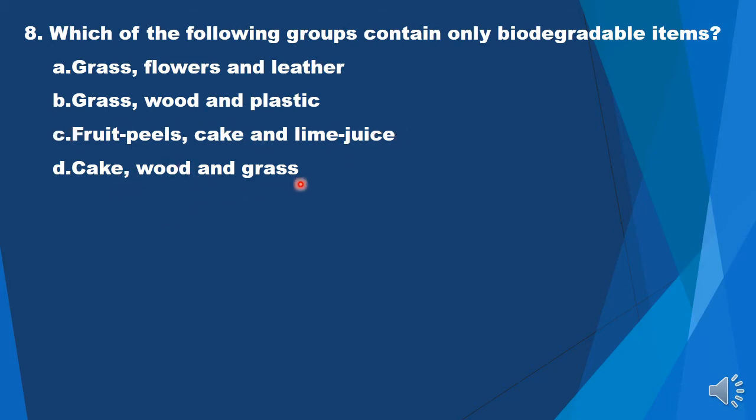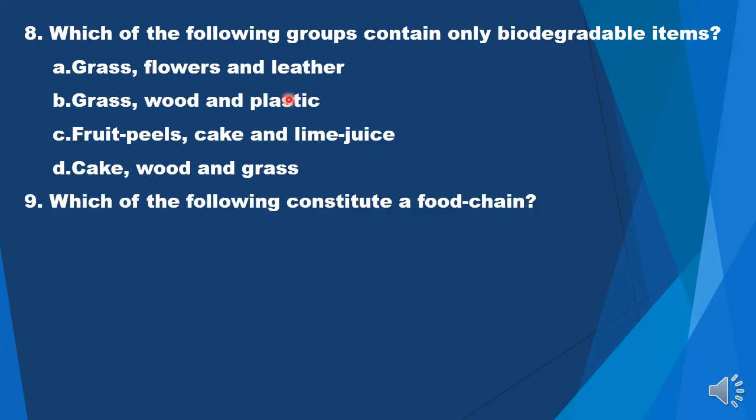Cake, wood and grass, all are biodegradable except group B. So that is how you should be very attentive whenever you are reading your question paper. Do not answer in a hurry. Now next question. Which of the following constitutes a food chain?